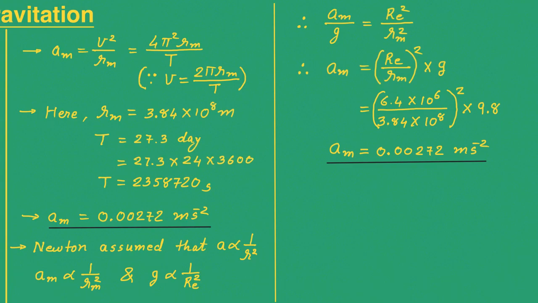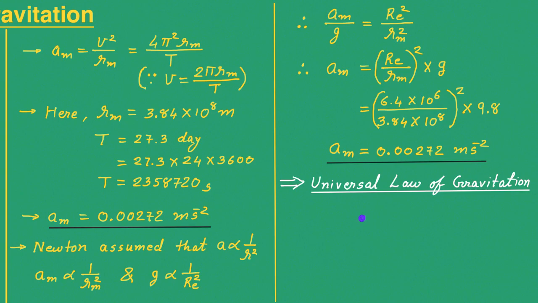Now these observations led Newton to propose the universal law of gravitation as below. Let us say that these are two mass particles, having masses m1 and m2, and the distance between them is, let us say, r.